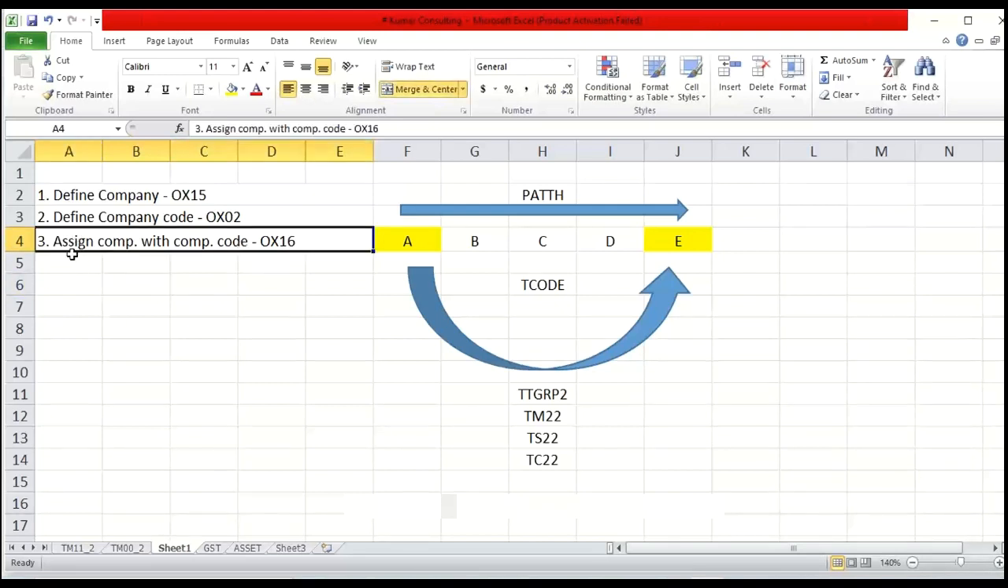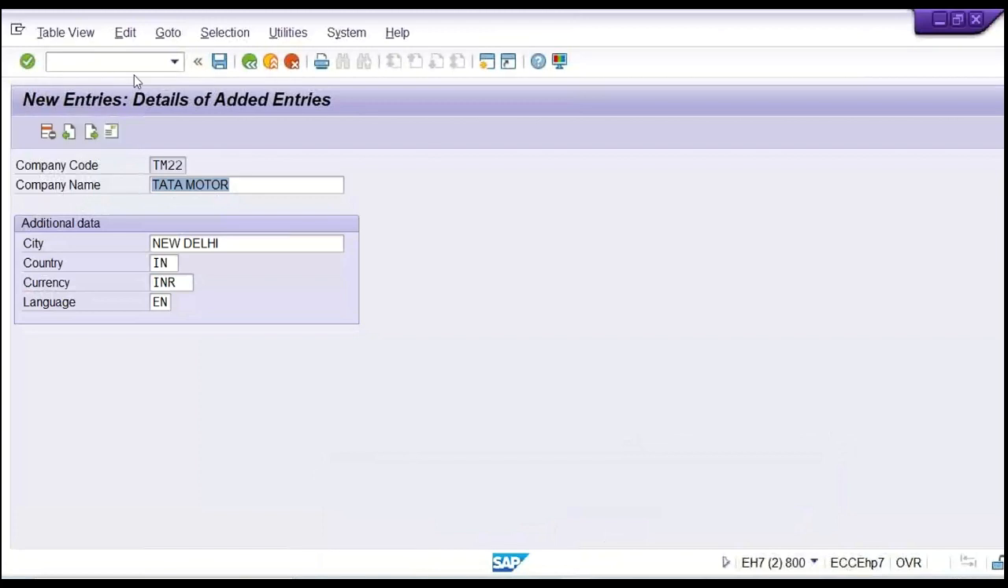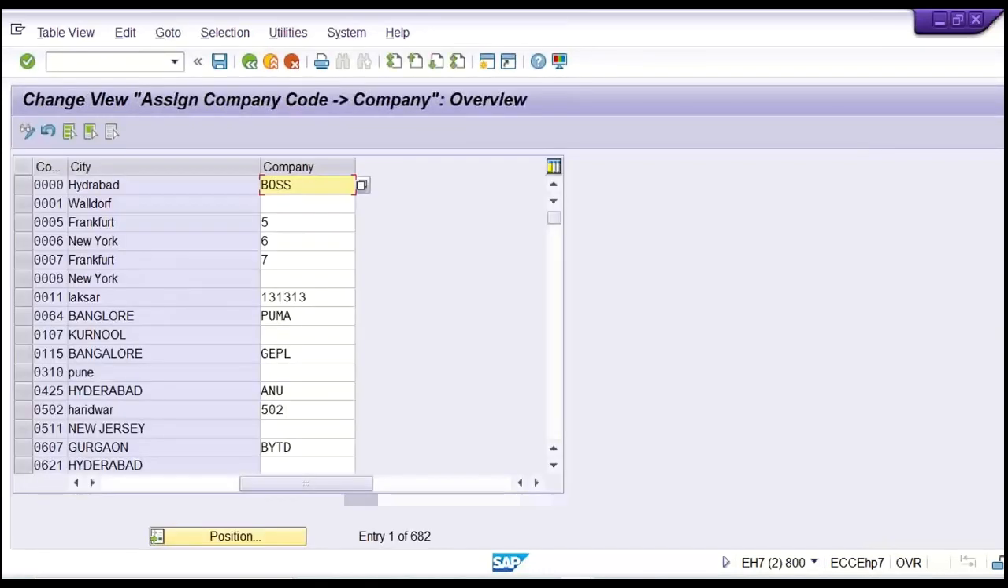Now, the third setting is assign company with company code. You just do one thing. Here, OX16. As I said, we are in one screen. If you have to jump from one screen to another screen, type /n and then use the transaction code OX16. Then we have entered. Look here, now we are in a different screen: assign company code to the company.